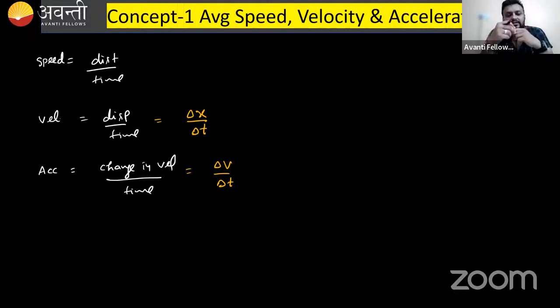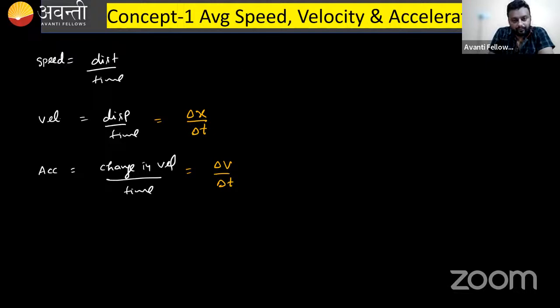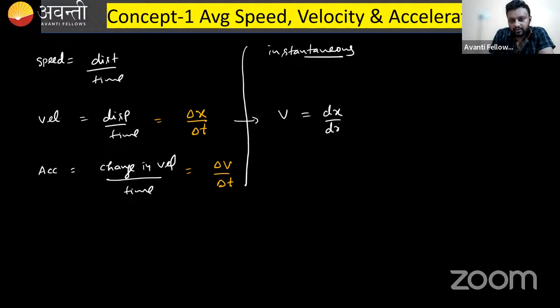Now, if I talk about instantaneous speed, velocity, and acceleration, instantaneous velocity is equal to dx over dt. Remember this, dx over dt.